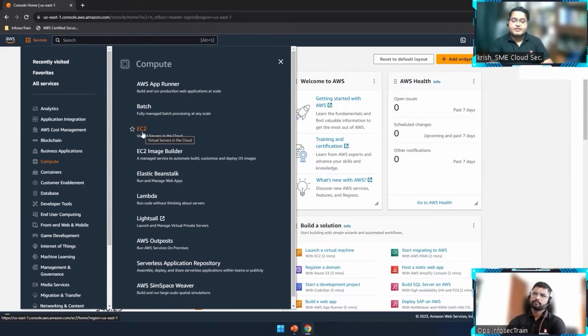But at the same time, if you go to something called Elastic Beanstalk, it's a kind of PaaS service where you will be able to only host your applications, and the cloud service provider will manage the underlying platform for you. That's the difference.